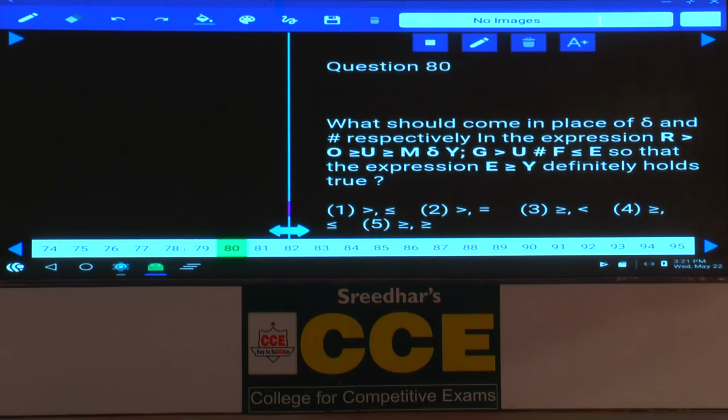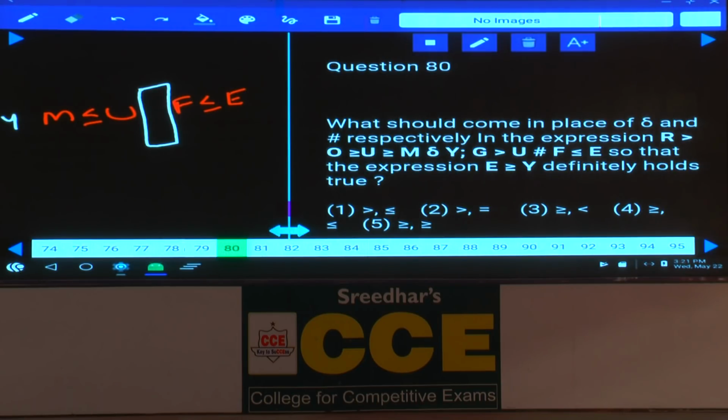Now we have to start from here. M lesser than or equals to U, and next one F lesser than or equals to E. Now which symbol has to be occupied in this place in order to make the conclusion E greater than or equals to Y, isn't it? Now where is Y here? M and Y, there is one more symbol at this place. Now Y will be at this place, M and Y.